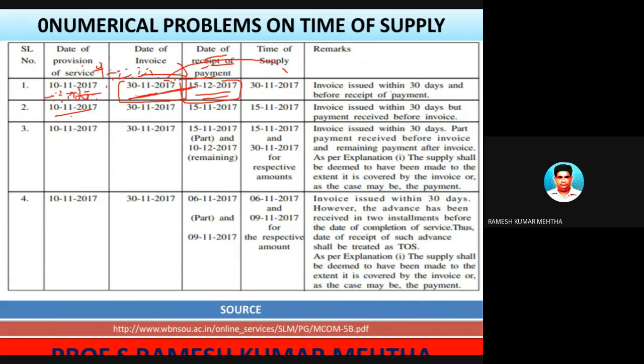So in this case also, the provision of service was done. The invoice was prepared within the stipulated period of 30 days. So 30/11/2017 versus this one, whichever is the earliest. So 15/11 will be the earliest. Invoice issued within time limit. So 15/11, because among these two dates, whichever is the earliest. So hope this is also clear.